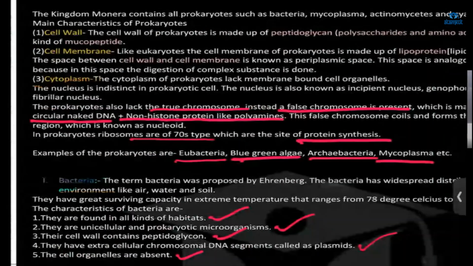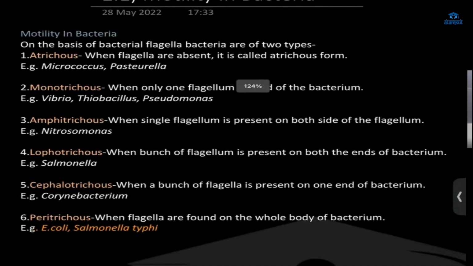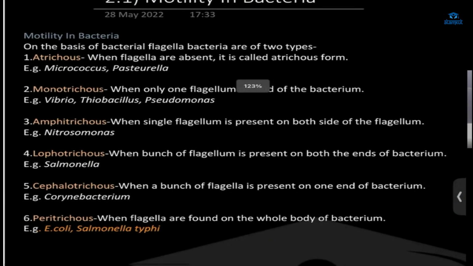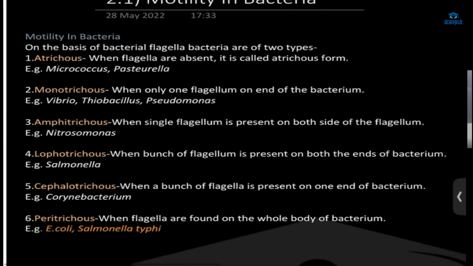Anything missing? No. Motility: based on how many flagella are there, bacteria are categorized into different types. Atrichous means no flagella.